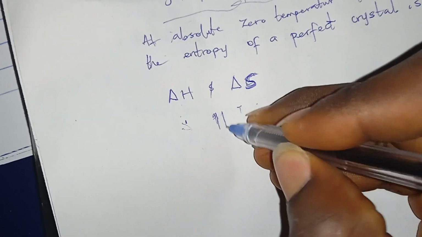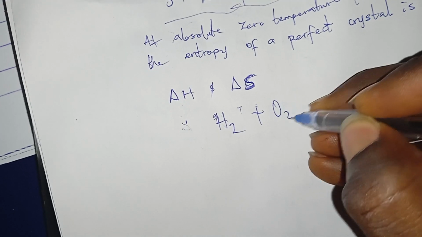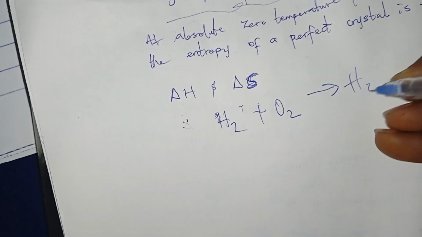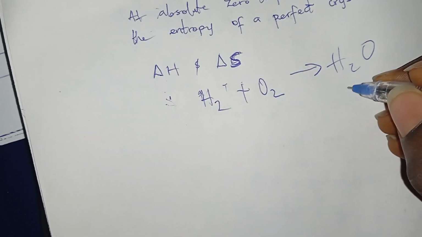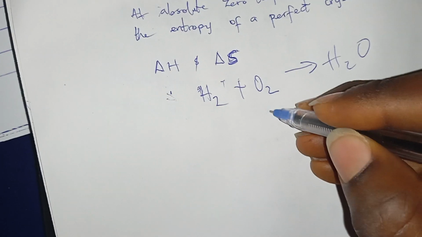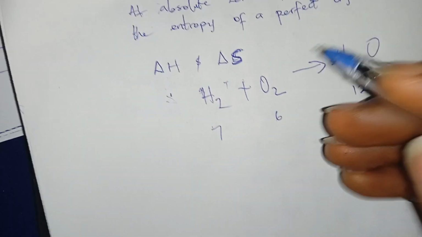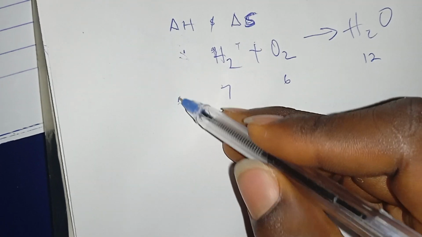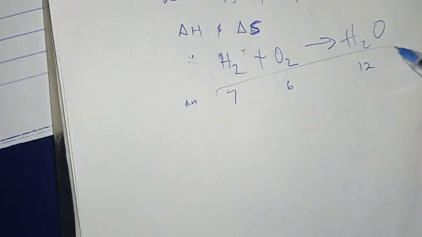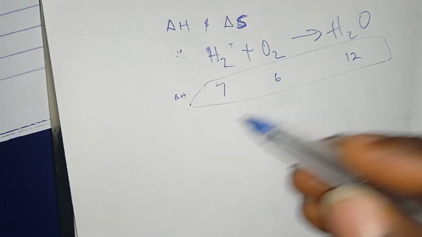Let's say for example I have H2 plus O2 equals H2O. Then they give me that this is 12, this one is 6, this one is 7. All those things, they tell me this is the value of the delta H. This is not obtainable, it's not possible. I'm just guessing, using it to show you as an example.